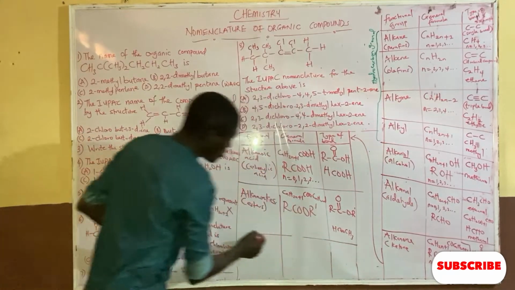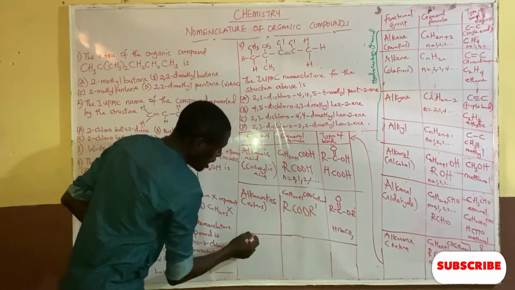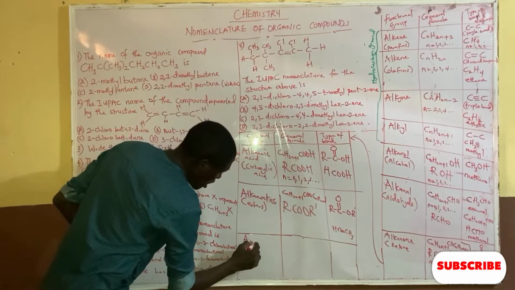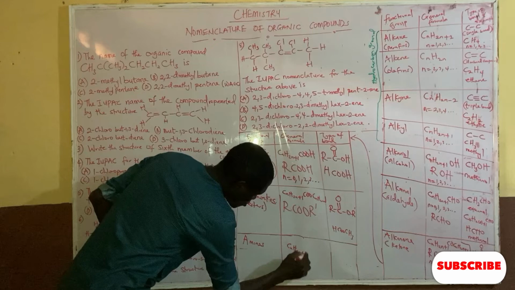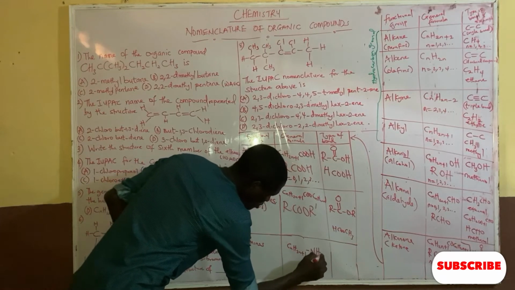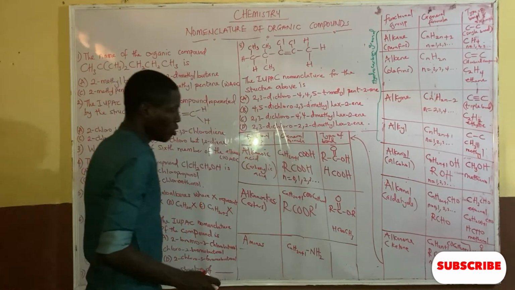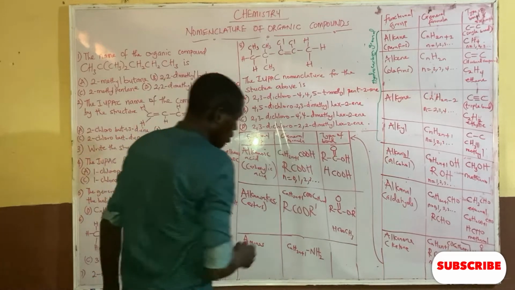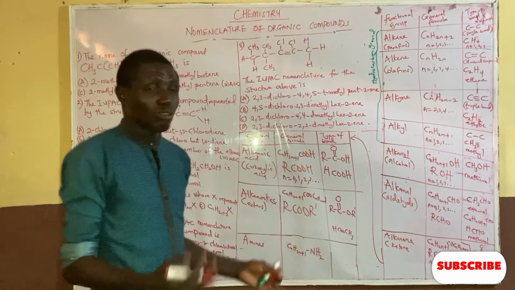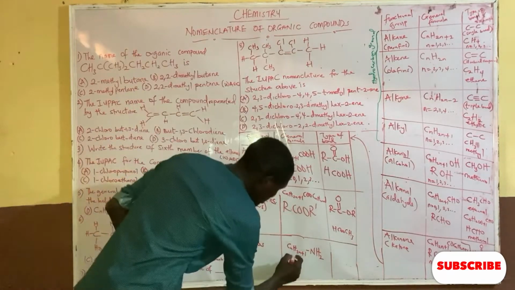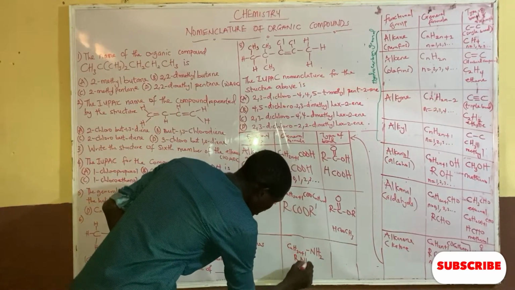And we also have amines. Amines have the general formula of CnH2n+1 NH2. We have primary amines, secondary amines. This is the primary amine, but it usually asks this. You can just write it as RNH2.